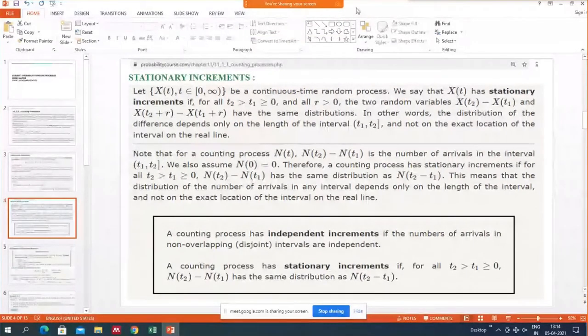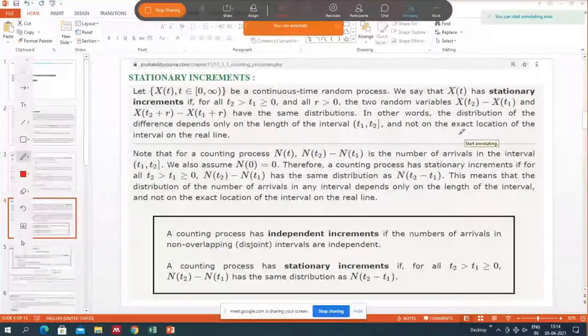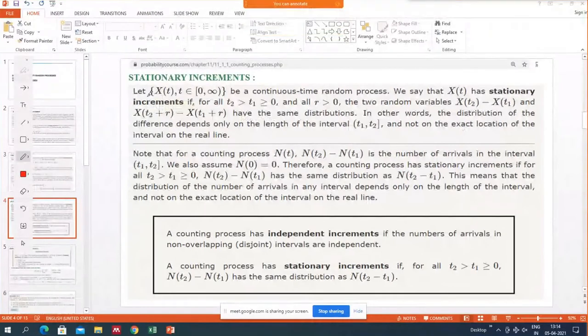Then we have stationary increments. So like you have one random process X(t), and we say that this X(t) has stationary increments if you take two time instances t1, t2, and any real number r greater than 0, then the two random variables, X(t2) minus X(t1), and X(t2 + r) minus X(t1 + r), have the same distribution.